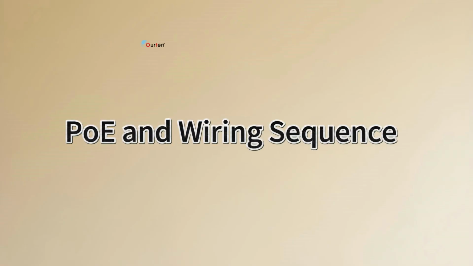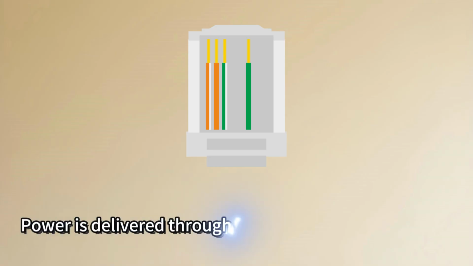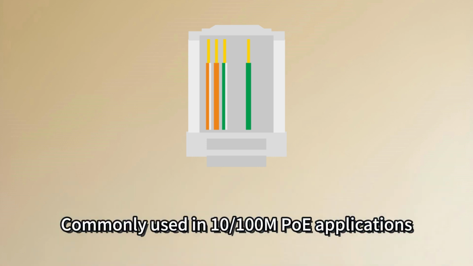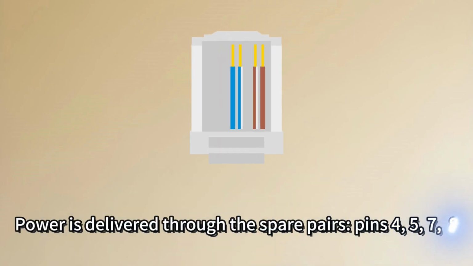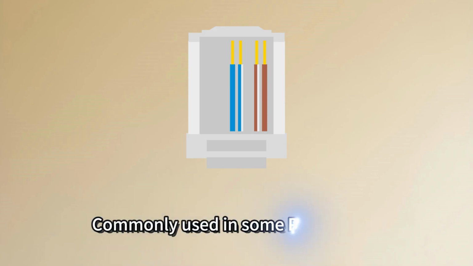PoE and wiring sequences. PoE power delivery generally uses two methods. Power is delivered through the data pairs, pins 1, 2, 3, 6. Commonly used in 10/100M PoE applications. Power is delivered through the spare pairs, pins 4, 5, 7, 8. Commonly used in some PoE devices.